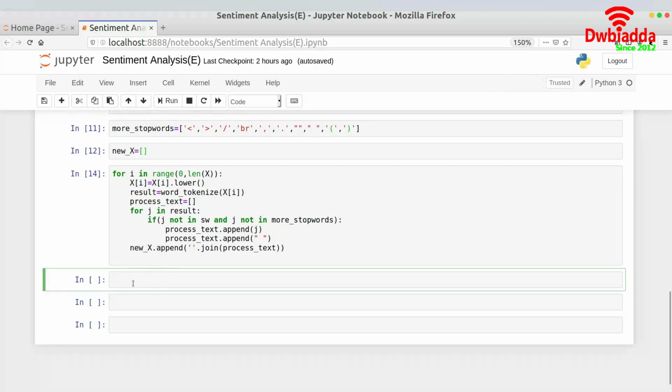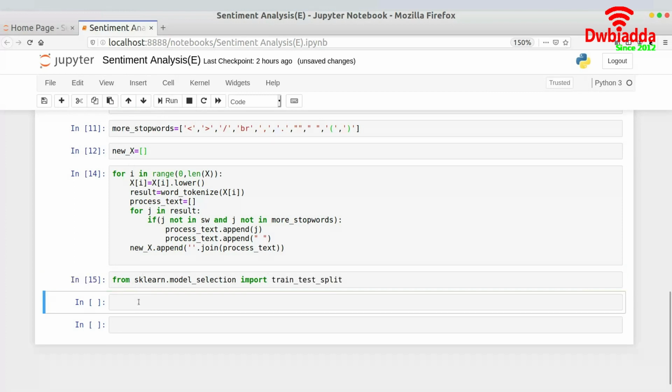For this, we already have a library implemented in sklearn, which is known as train_test_split. So from sklearn.model_selection import train_test_split, and over here what I will be doing is X_train, X_test, y_train, y_test is equal to train_test_split.